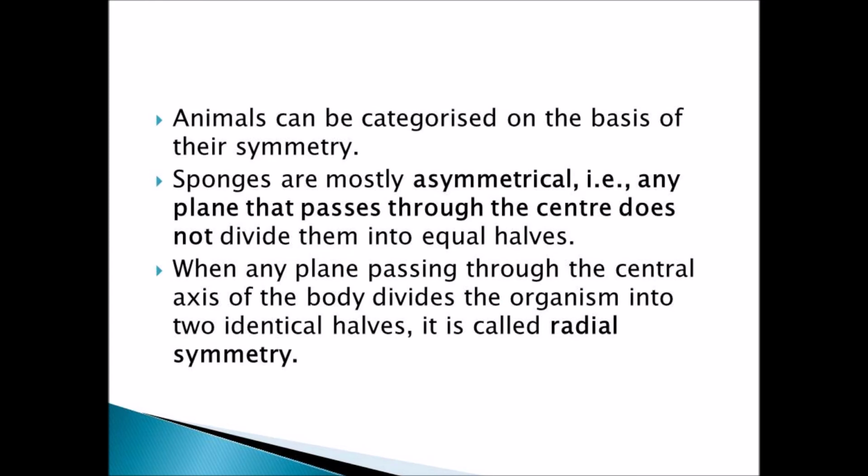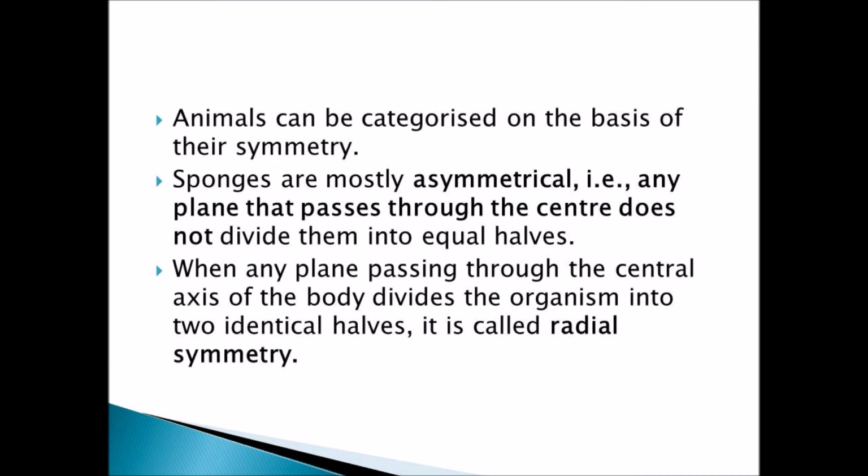Animals are categorized on the basis of symmetry. Sponges are mostly asymmetrical. That is, any plane that passes through the center does not divide them into equal halves. When any plane passing through the central axis of the body divides the organism into two identical halves, it is called radial symmetry.